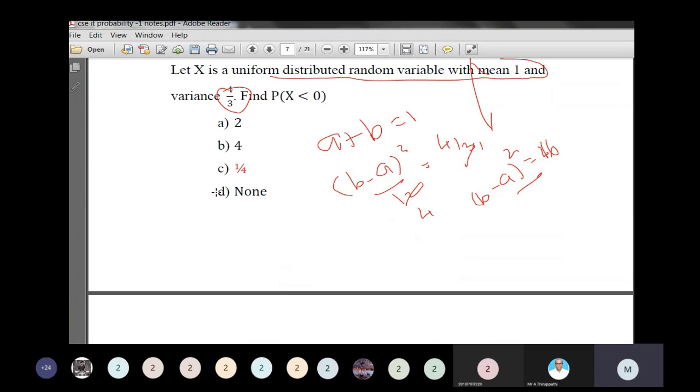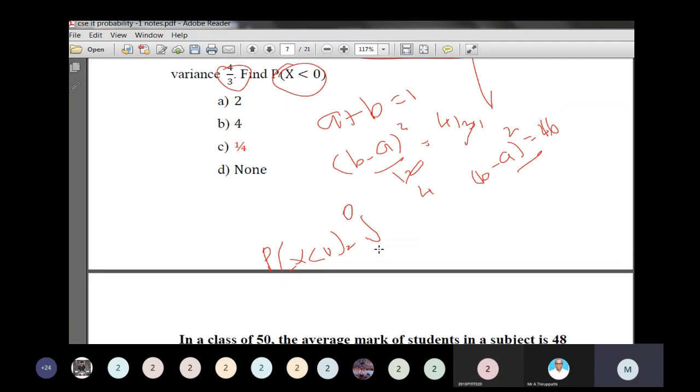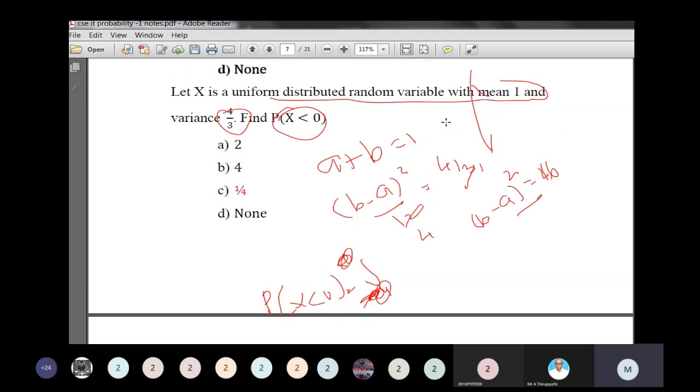And then find the probability density function. After that, find P of X less than 0. What is P of X less than 0? It is equal to the integral over the given limit. The upper limit is 0, and for the lower limit we get the minus value. I think the answer will be minus 1 over 16. Now simplify, we get this answer.